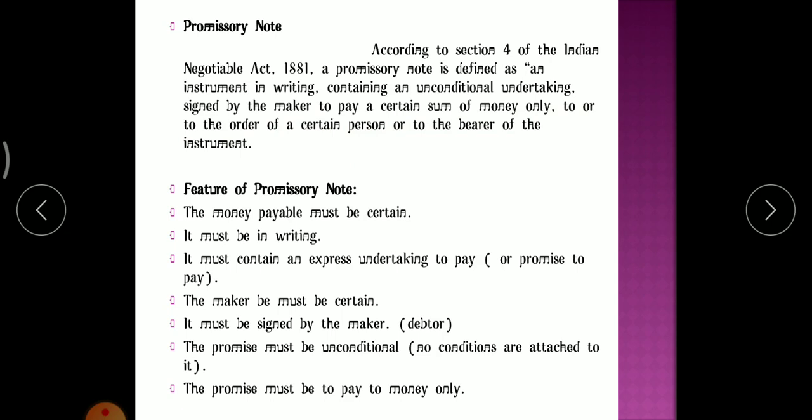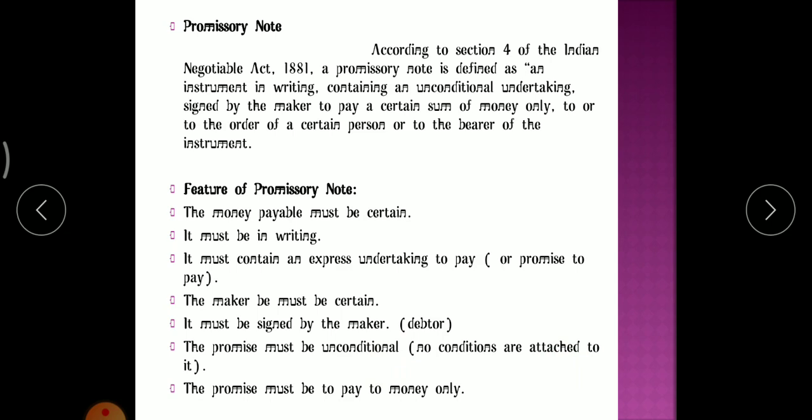So what are the features? The money payable must be certain. It must be in writing. It must contain an express undertaking to pay and not a mere promise to pay. The maker must be certain. It must be signed by the maker, that is, the debtor. The promise must be unconditional; in the same way, no conditions are to be attached here. The promise must be to pay money only. These will be exactly the features of a promissory note.